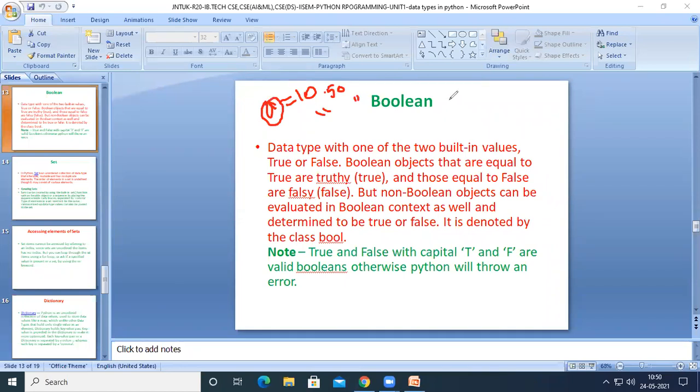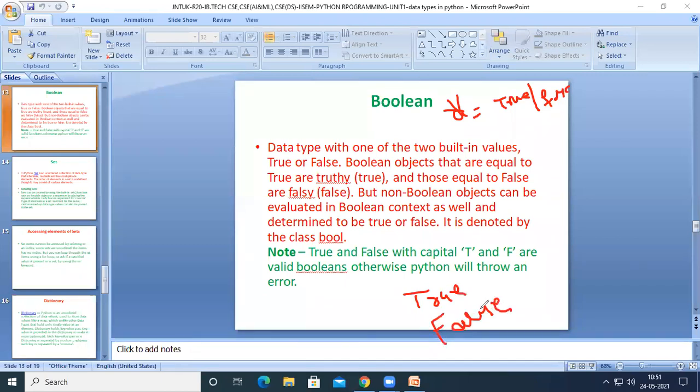Similarly, if I want to make a variable as Boolean, on the RHS side, I have to mention either true or false. If I mention any of these two values, that is either true or false, then A will become a variable which is of Boolean type. Here there is one condition. In order to make it a Boolean, we need to write true with capital T, and we need to write false with capital F. Then only that variable will be of Boolean type, right?